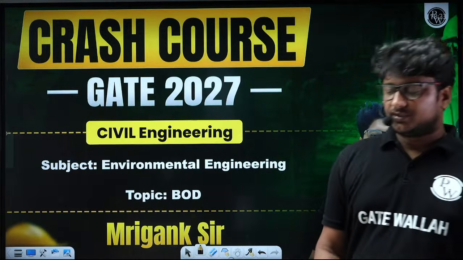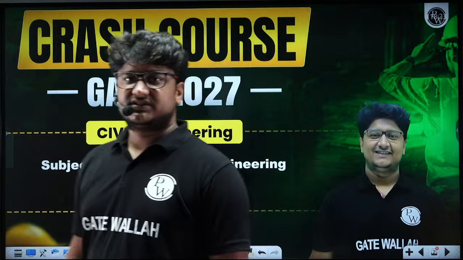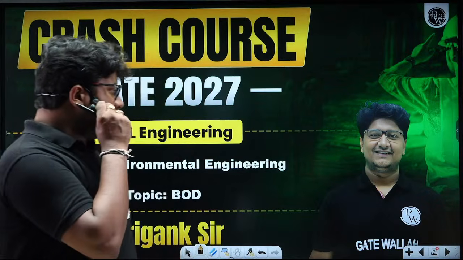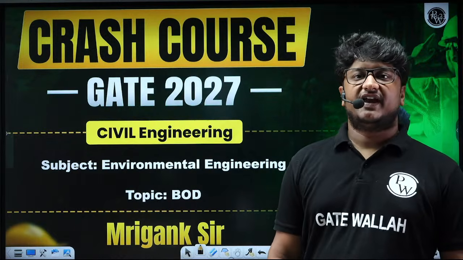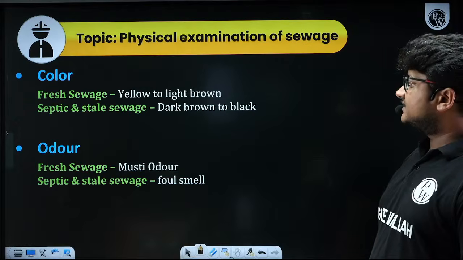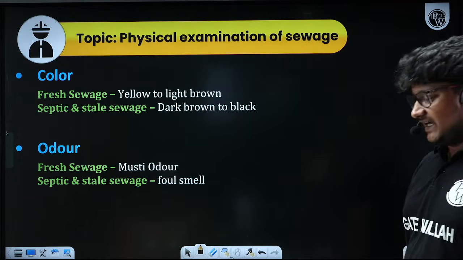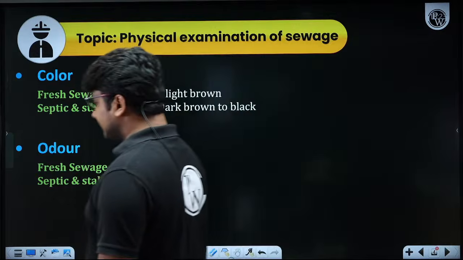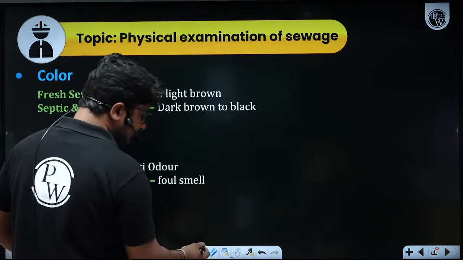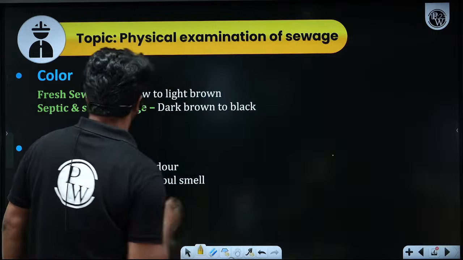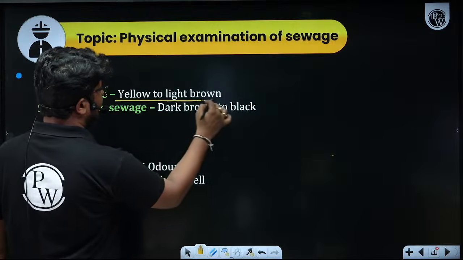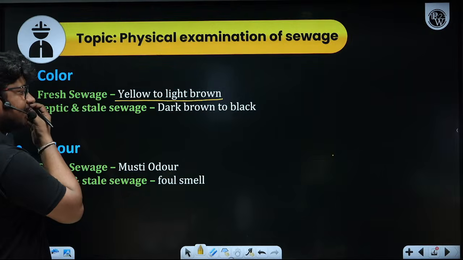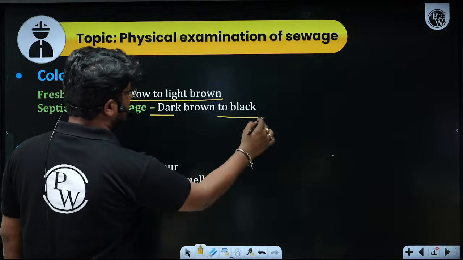Today and tomorrow, the topic I am going to discuss is the characteristics of sewage, or characteristics of wastewater. When we talk about characteristics, we have different types. Let's start with the first one, the physical characteristics of sewage. The first thing is color. For fresh sewage, the color is around yellow to light brown, and for septic and stale sewage, the color will be dark brown to black.